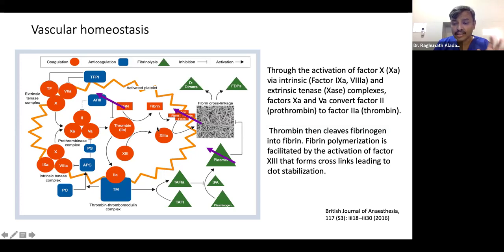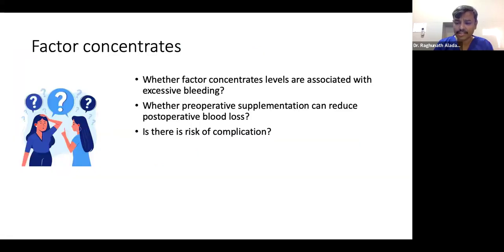And the prothrombin complex concentrate constitutes 4 factors. There is a 3-factor PCC and a 4-factor PCC as well.